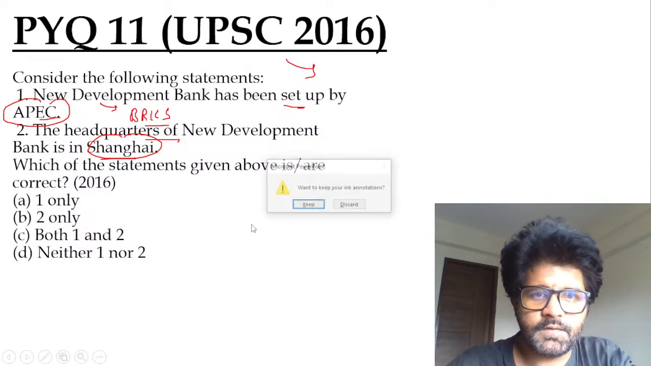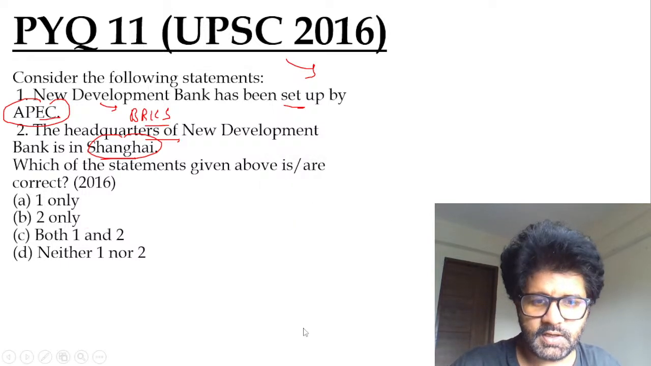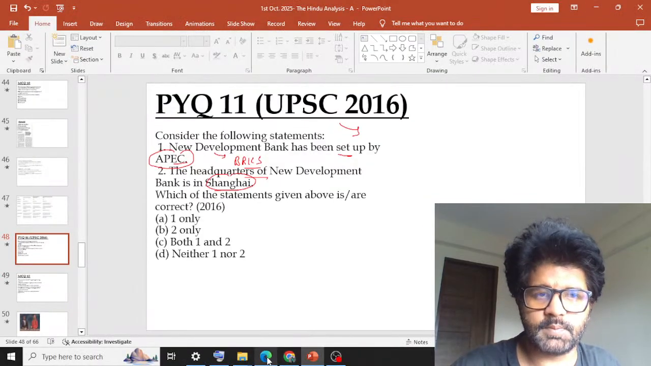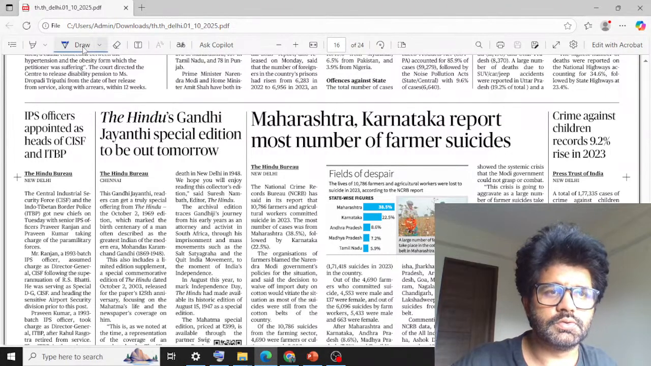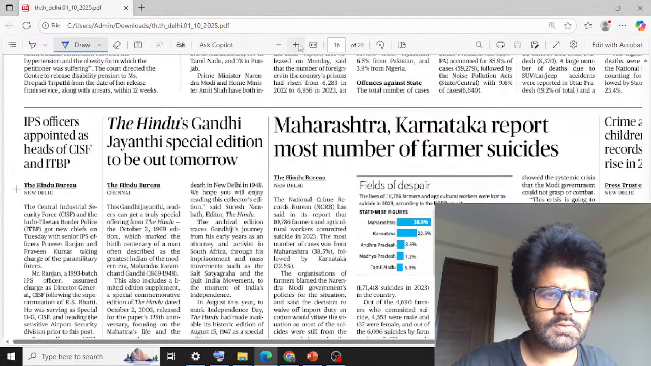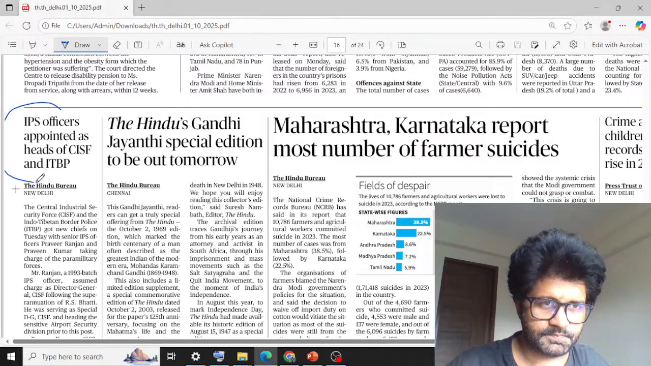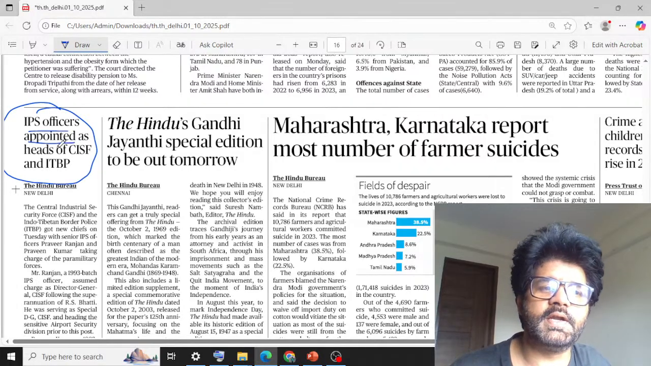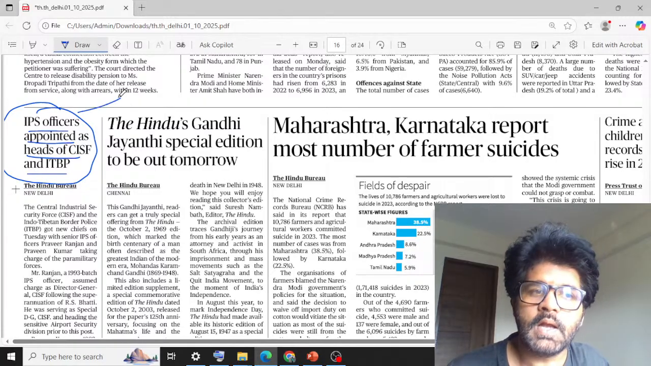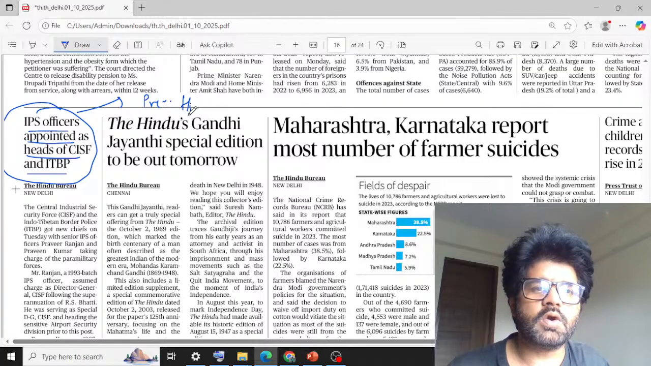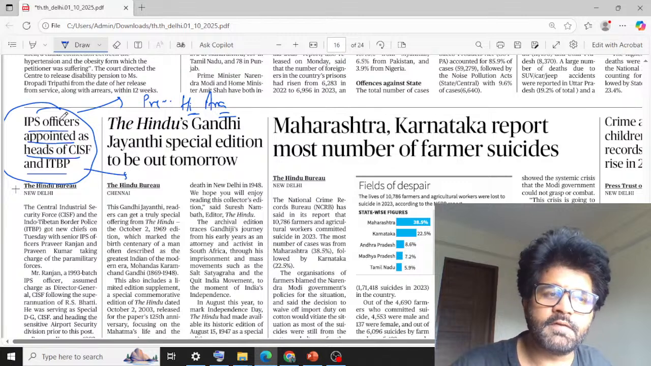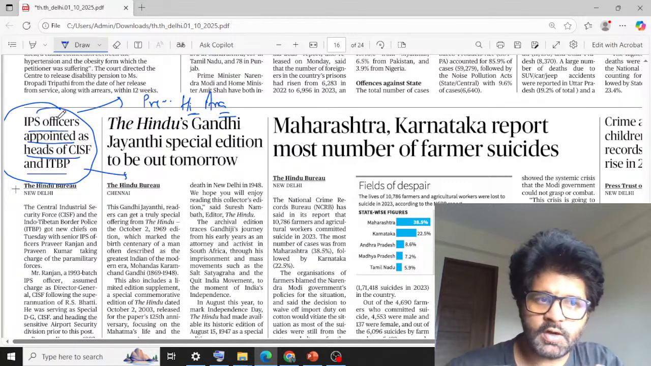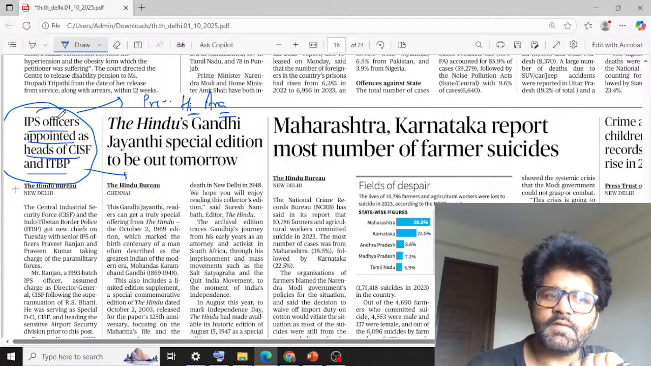Cool. Now, before we talk about the other question, let me show you 3 other articles which are important from exam perspective. So hope you can see it. So this is one article, guys, which is important. See this, IPS officers appointed as heads of CISF and ITBP. We have discussed this in the previous Hindu analysis, that there is a tussle going on between paramilitary forces and IPS officers.